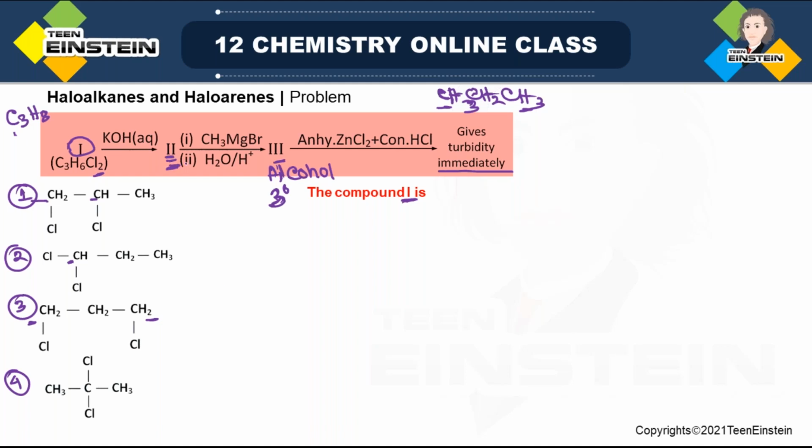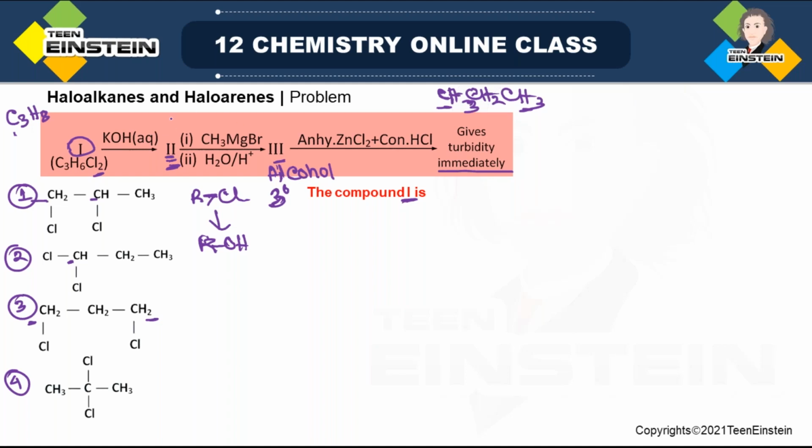And if it is a ketone and you are using aqueous KOH with haloalkane, that means Cl, haloalkane means simply we can write RCl. You are using aqueous KOH, so you will be getting ROH. But in our case, there are 2 chlorine. So 2 carbon-chlorine bonds will be converted to 2 carbon-OH bonds.